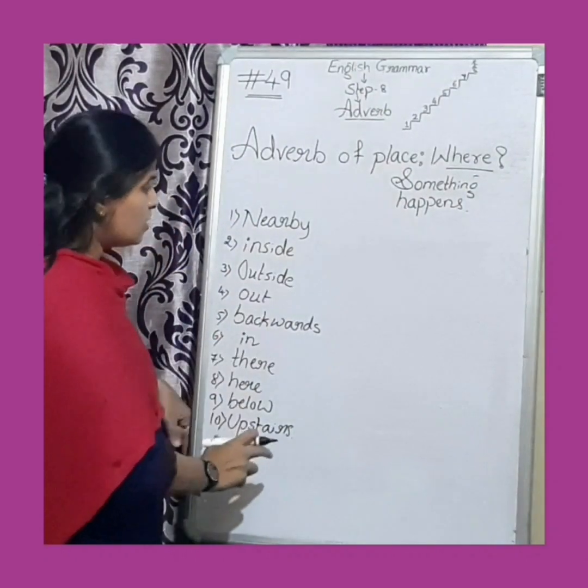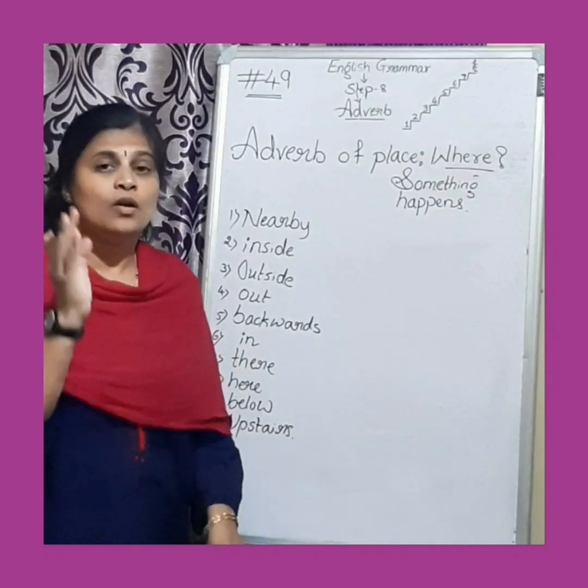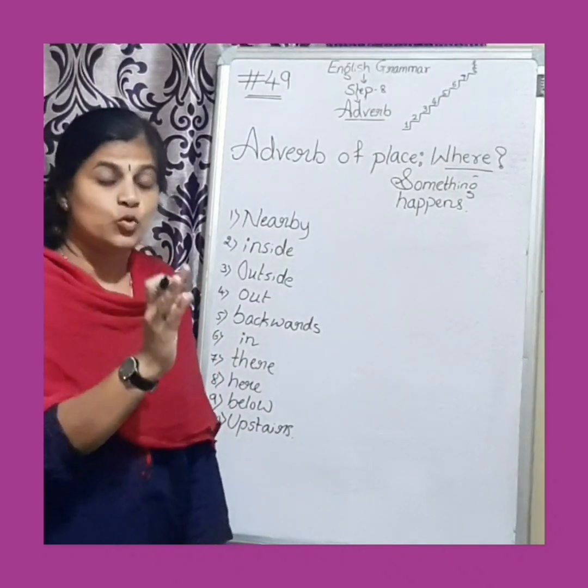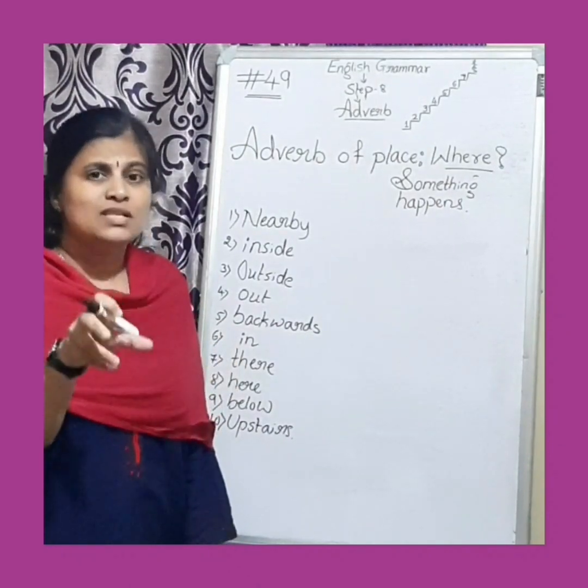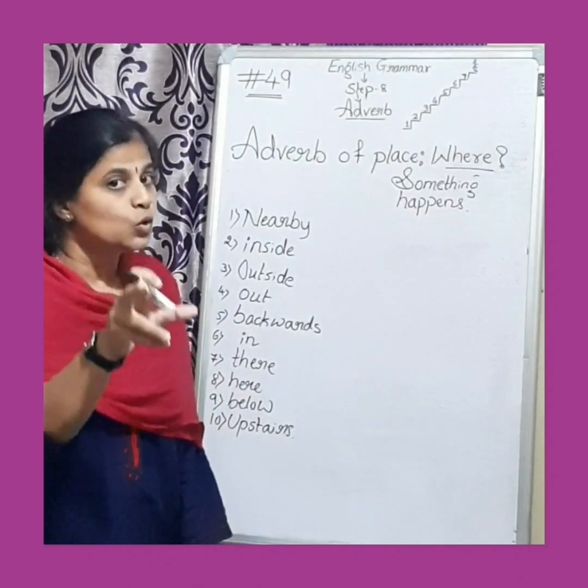So these words are indicating where something is going to happen or where something happened, meaning the action, where it took place.